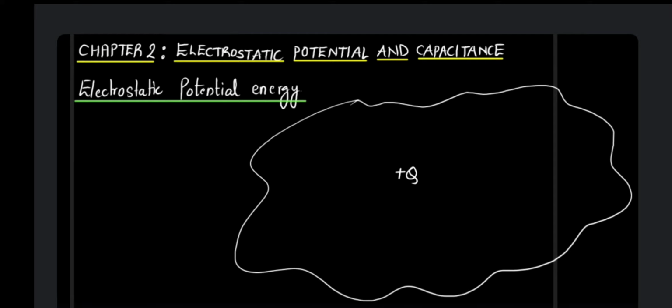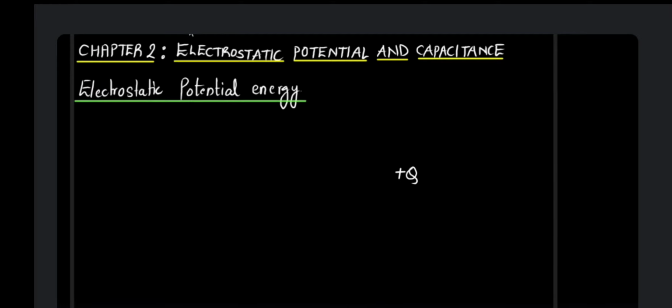Field is the region. What is an electric field? Supposing if I leave a small test charge in this region, it is going to experience a force. So the region in which a small test charge is going to experience a force, that region is called an electric field. This we have already learnt in chapter number 1. So since I have a positive charge placed over here, there is going to be an electric field around it.